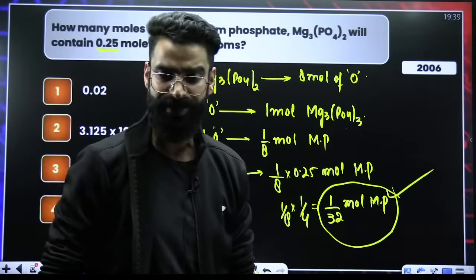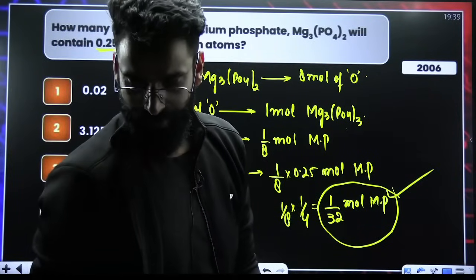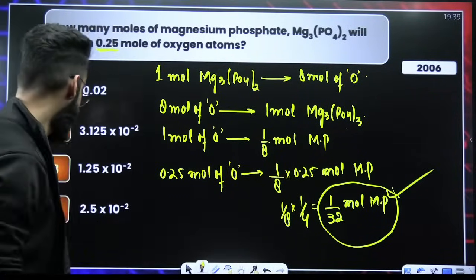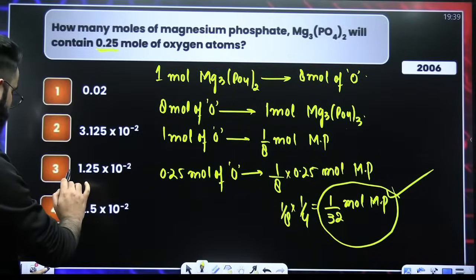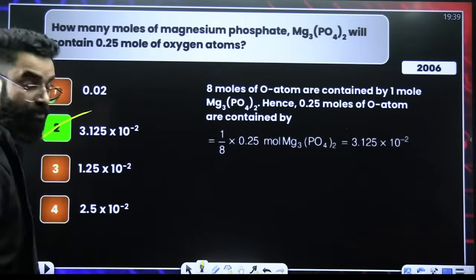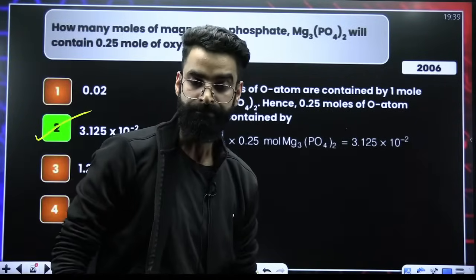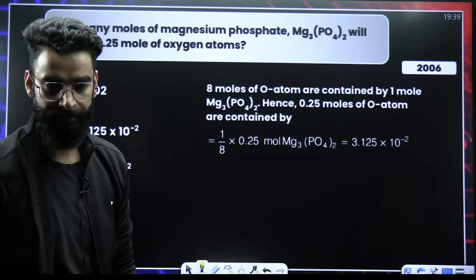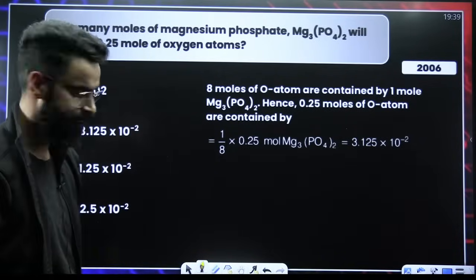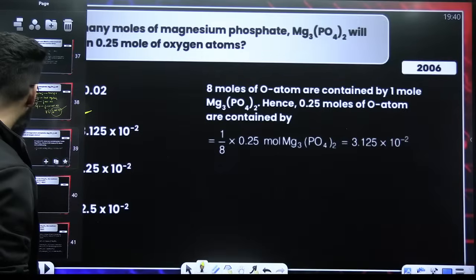That's something which I was supposed to calculate, right? Done and dusted with this question. When you solve this, the final answer of this particular question will come out to be 3.125 into 10 raised to minus 2. Perfect, people? I believe I'm clear. Moving on to one more question.